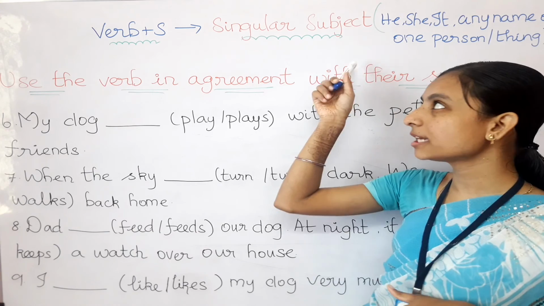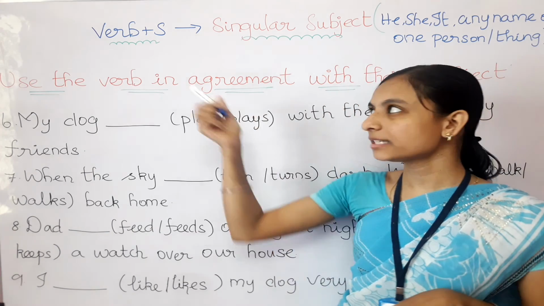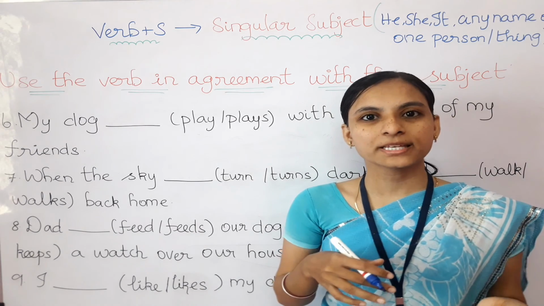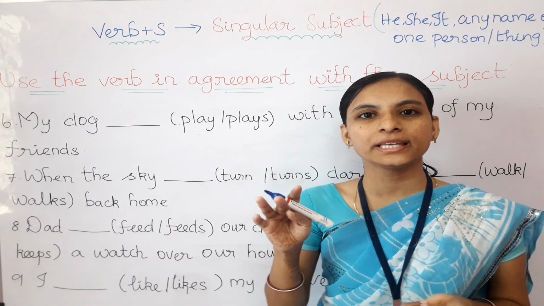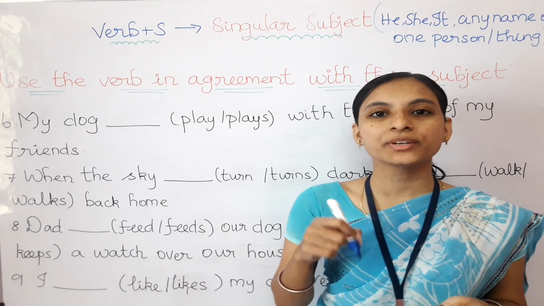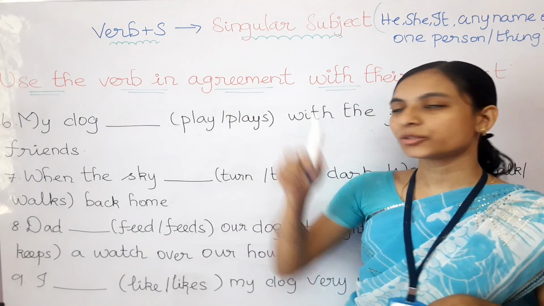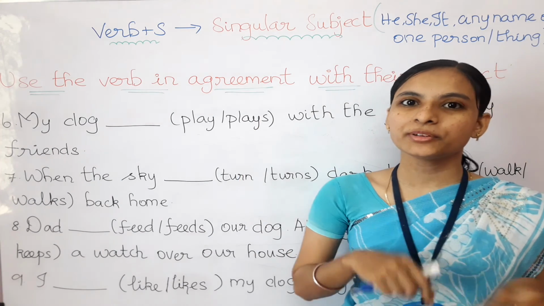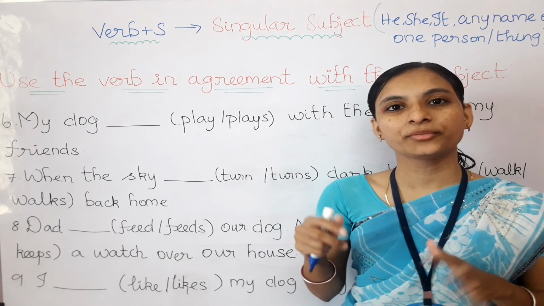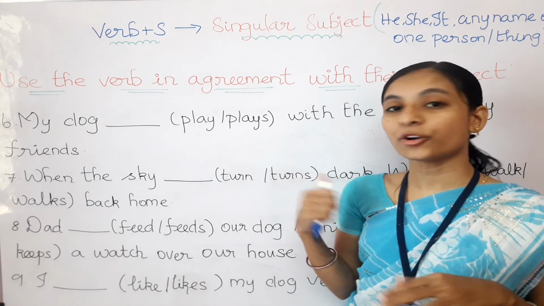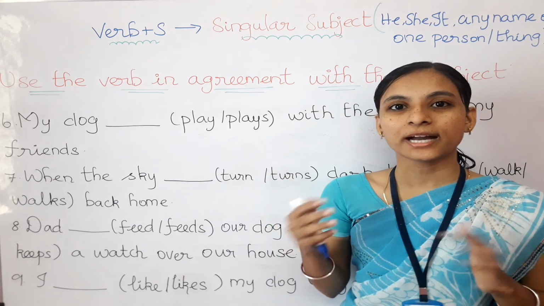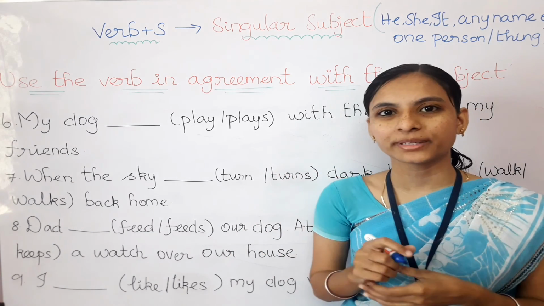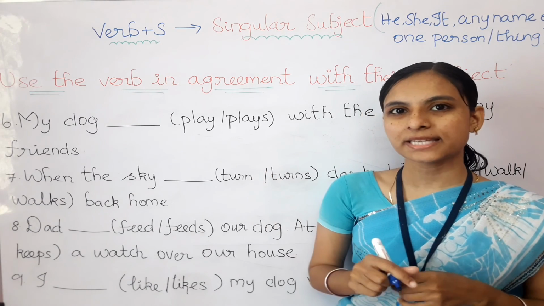To those names alone we need to add s to the verb. For all other subjects like I, you, we, they, and also the plural names, we don't need to add s to it. Only to the singular subject we need to add s. In the previous video we did 5 questions. I already told you to do the answers by yourself. If you have done them, please check the answers with me. So let's continue this exercise.